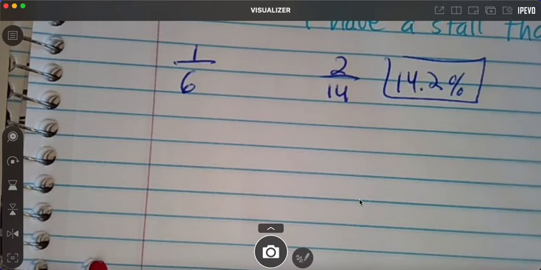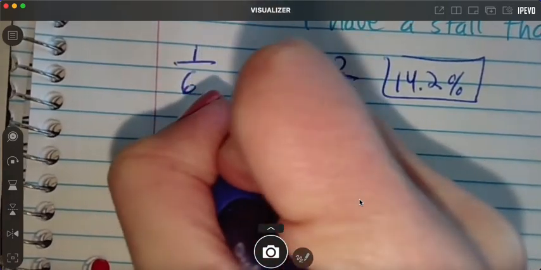Another one, it says, what's the probability that you're going to get a sum of 5 on one roll of 2 standard number cubes? So, y'all, if you have 2 cubes and you roll them, are y'all listening? Yeah. What's the probability that you're going to get a sum of 5? What all numbers would add up to 5 if you roll? 2 and 3.